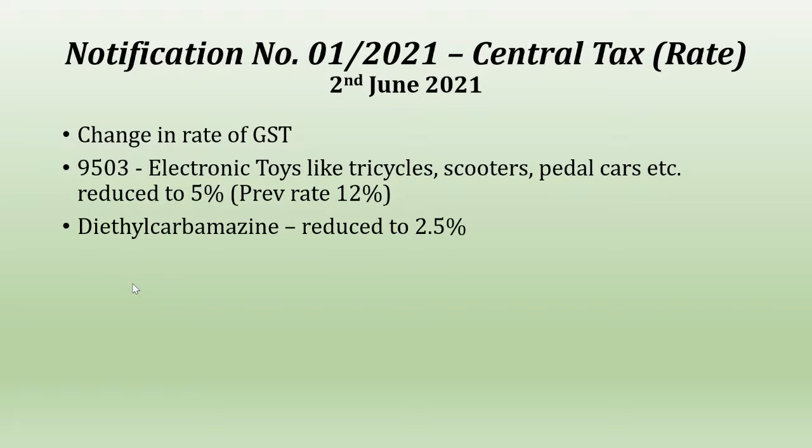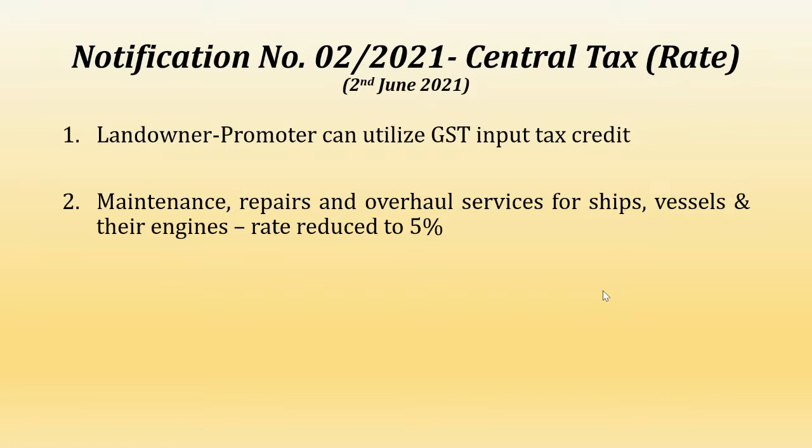The next product is diethylcarbamazine. This is a kind of medicine. Now, the rate of GST for this product is reduced to 5%. Next notification is 2/2021, where the landowner who enters into an agreement with the developer to develop the property can now avail the GST which is charged by the developer. Next, the GST rate has been reduced to 5% for ships and vessels related. That is, any maintenance, repairs and overall services provided to ships and vessels are now charged at 5%.